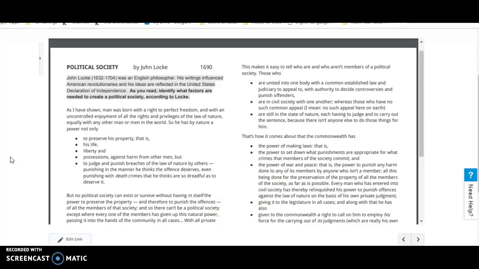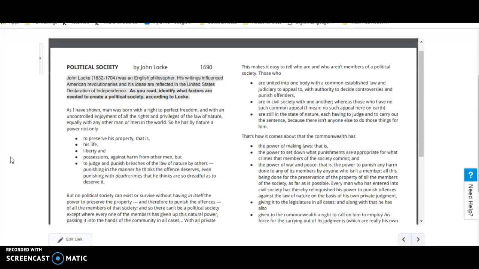As I have shown, man was born with a right to perfect freedom and with an uncontrolled enjoyment of all the rights and privileges of the law of nature, equally with any other man or men in the world. So he has by nature a power not only to preserve his property, that is, his life, liberty, and possessions against harm from other men, but to judge and punish breaches of the law of nature by others, punishing in the manner he thinks the offense deserves, even punishing with death crimes that he thinks are so dreadful as to deserve it.